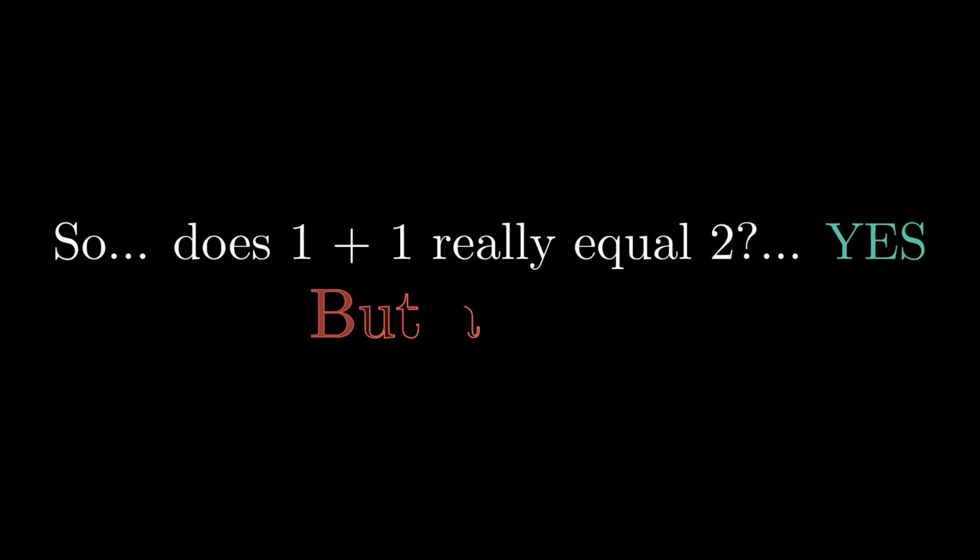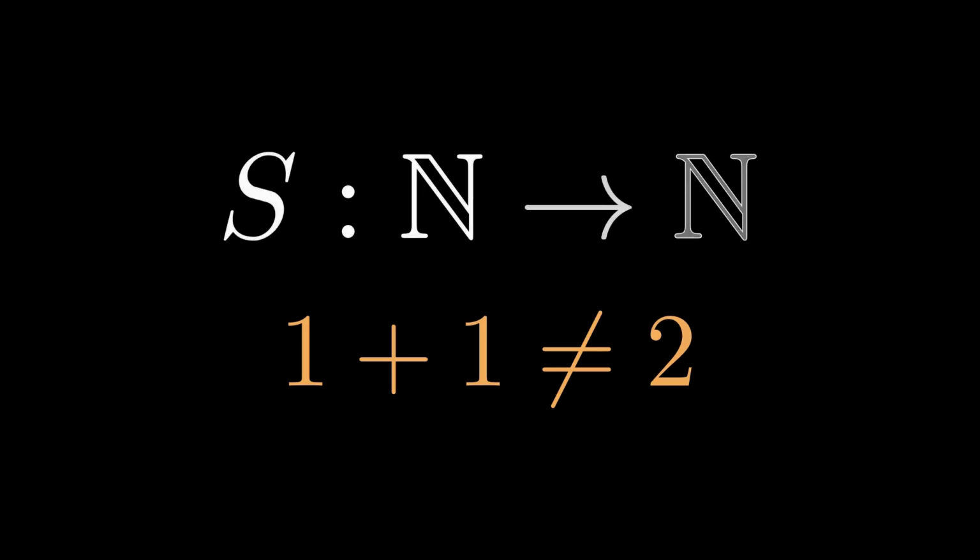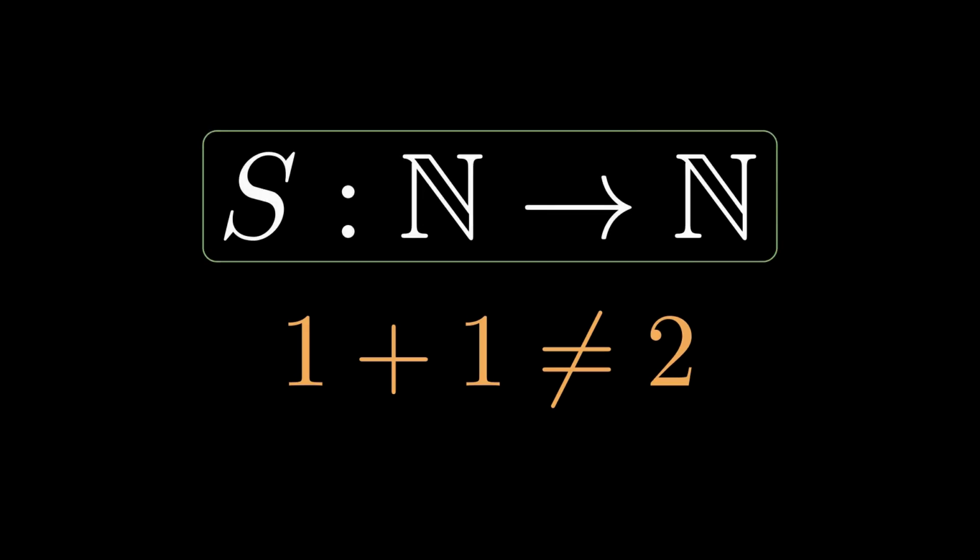So, is 1 plus 1 really equal to 2? Yes, and also no. The equality holds if we choose the standard successor function, the one that matches our everyday intuition. But the Peano axioms allow many other structures, and in those structures, the objects we call 1, 2, successor, or sum can behave very differently.